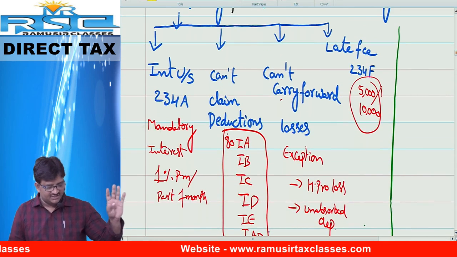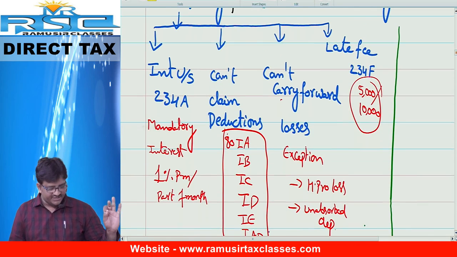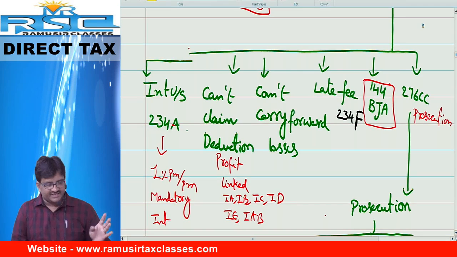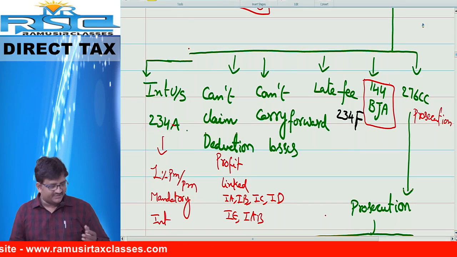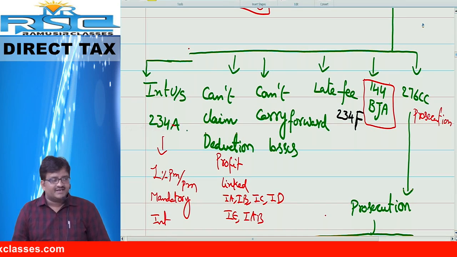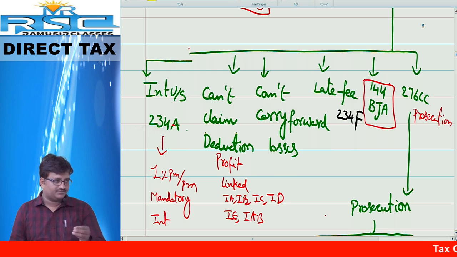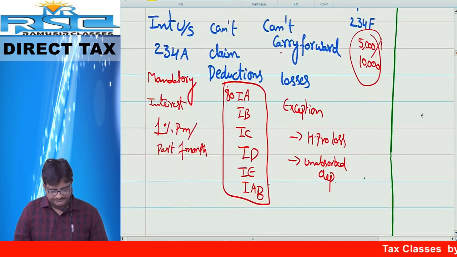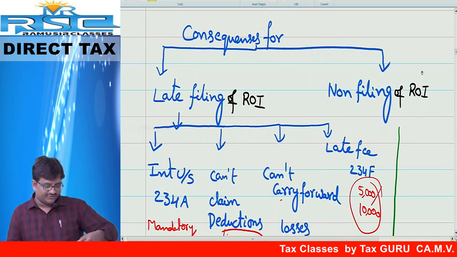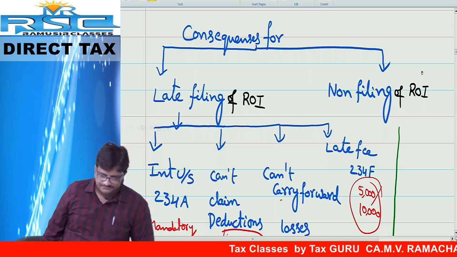First one, interest, cannot claim the profit linked deduction, cannot carry forward the losses, late fees. Whereas in other cases, interest, cannot claim deduction, cannot carry forward, late fees, best judgment assessment, and prosecution under section 276CC. Please copy. Everyone copy this one. Take your notes, landscape, and copy.